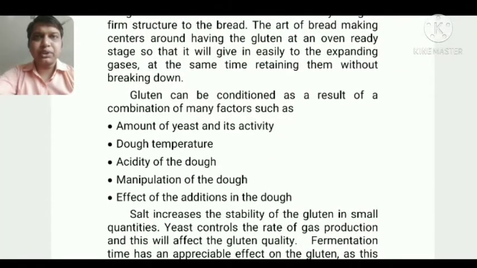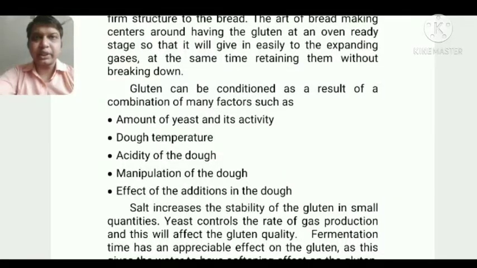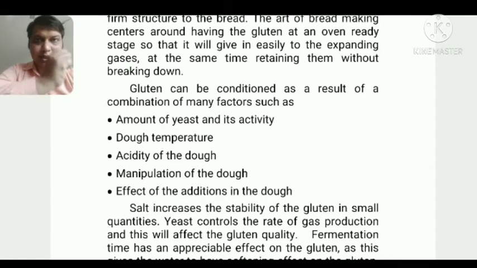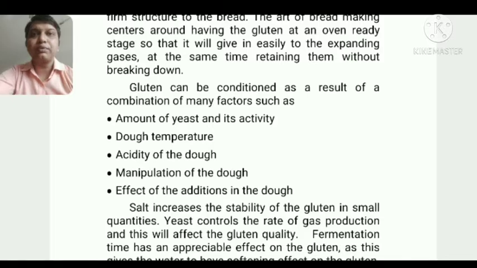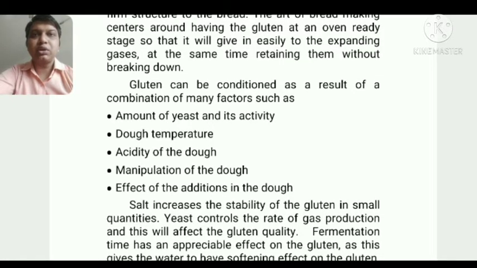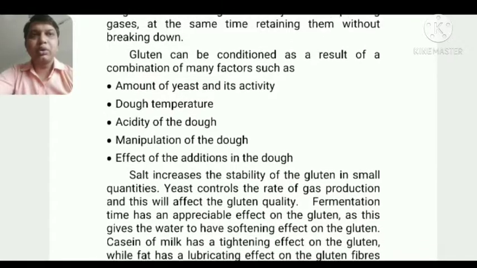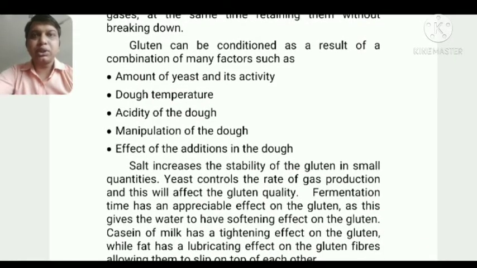So what are the factors which affect the gluten? First, the amount of yeast and its activity. If we have used too much yeast and it gets the food, meaning the sugar, in a very good quantity, it produces lots of CO2. But if the gluten is not activated properly, that CO2 can escape, or due to the pressure of that CO2 the gluten strands can break down and the dough becomes flattened. Second, the dough temperature: the gluten works properly only at a suitable temperature.